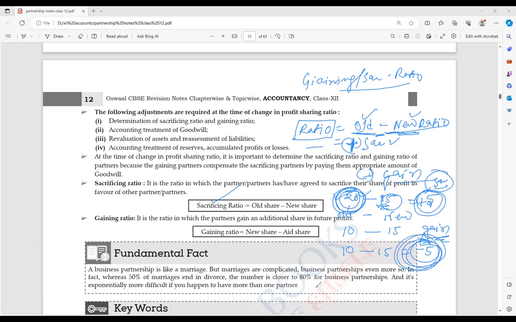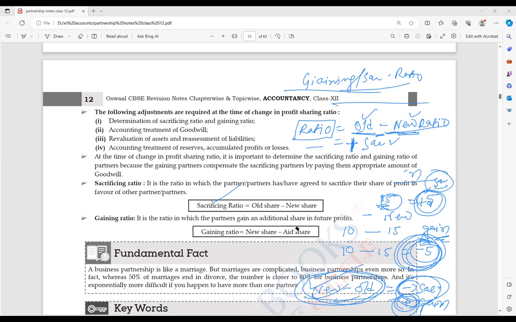You can take it in a different manner also. That is new minus old. At that time, if minus is coming, that is nothing but sacrifice. If plus is coming, that is nothing but gain. You can use this formula also. If you use this formula, it is easy to remember, because a positive sign is gain and a negative sign is sacrifice. Got the point? So new ratio minus old ratio, if the question is asking for the gaining ratio or sacrificing ratio, go with this formula. New minus old always.